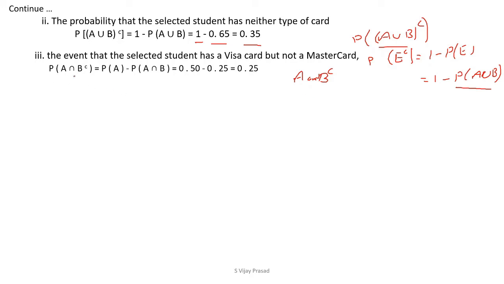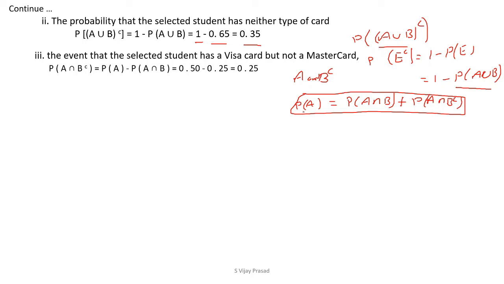This is P of A intersection B complement. We are using the formula for P of A, from which we are going to identify how to get it, which is P of A intersection B plus P of A intersection B complement, which is P of A. The formula for P of A, only the student having the Visa card, is equal to P of A intersection B plus P of A intersection B complement.